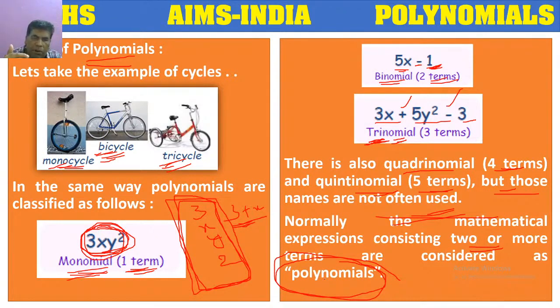But expressions having 2 or more terms are called polynomials in normal usage. So any doubt regarding the third slide? Third slide, okay. Let's proceed to the next slide.